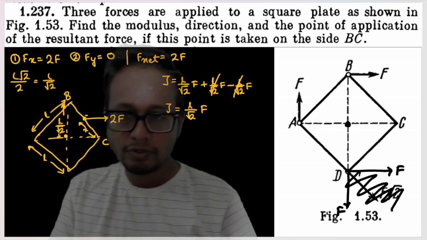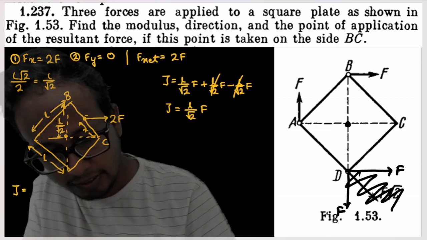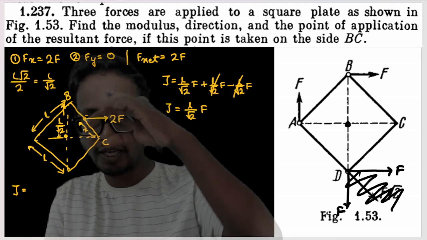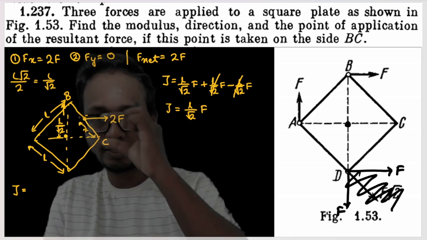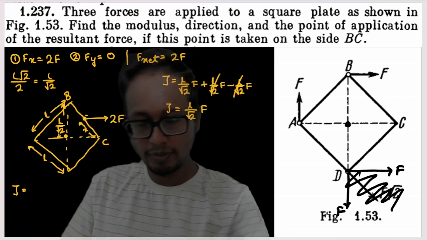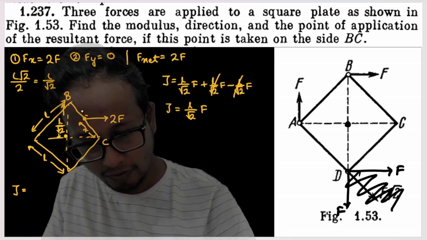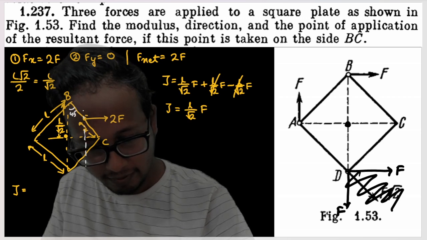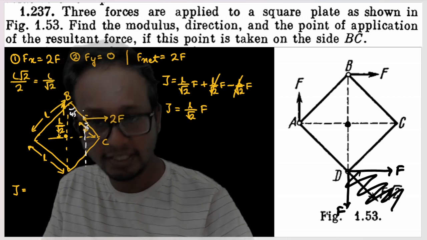So torque due to 2F is nothing but this length, the component of X perpendicular to 2F, into 2F. Now what is the component of X perpendicular to 2F? It is the component of X along this line, no? So this angle is 45. This angle should also be 45 because this is a square plate.